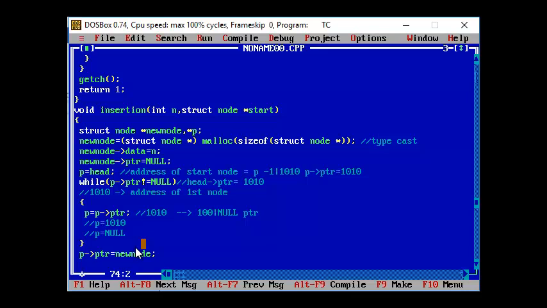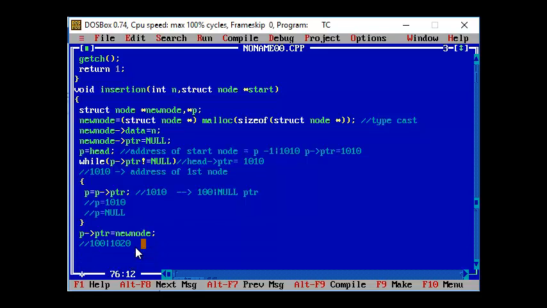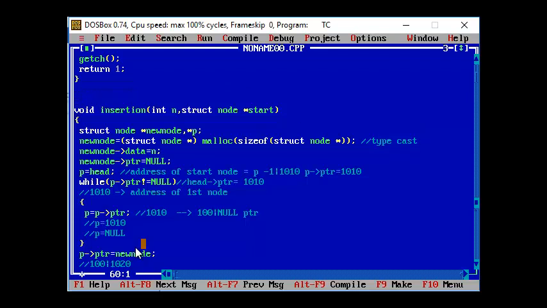So this is my node p. Let's say for example it is having the value 100. Earlier it was having the address field value as null, but now it should point to the new address of your new node, and then your new node is pointing to the address value that is null, which means that there is no other node that is trying to get created. This is pretty tricky, but please try to understand the logic carefully. Whenever you are going to go for the insertion operation, you are supposed to start with the starting node.